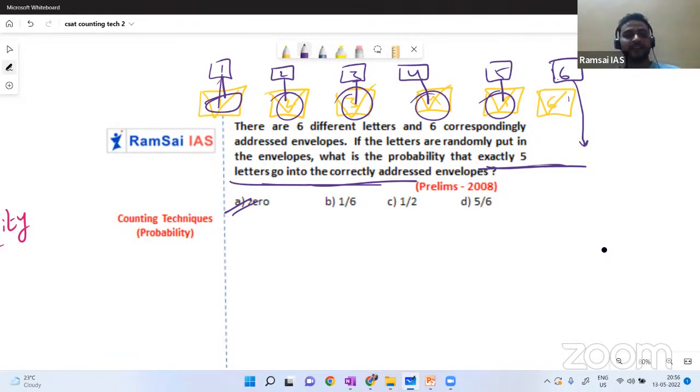Yeah, Sahil. Right answer. If they ask what is the probability that exactly 2 will go to correct places, then they will not ask this question. And on day one, I told you, aptitude is all about common sense. Exactly 2 envelopes means you have to map every case. It takes around 15 to 20 minutes. Better to skip that. 90% they will not ask this question in the exam. Even in the worst case, if they ask, you can skip it because it takes more than 15 minutes for sure. But as it is an aptitude question, they asked exactly 5, which is an impossible case. Okay, chalo, we'll go with the next one.